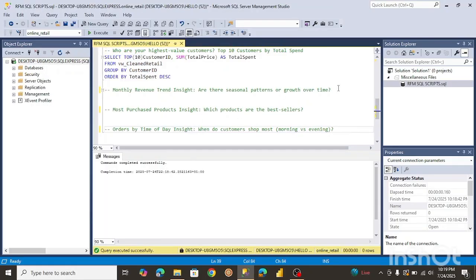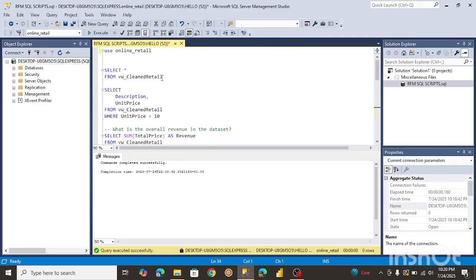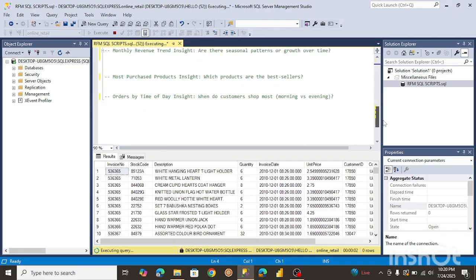All right, so moving on to the next insight, what we want to get to know here is the monthly revenue. So we want to know whether the revenue is rising or falling month by month, right? So to do that, as usual, let me just select everything from the view to know what we're looking at. We're going to need the invoice date, right?